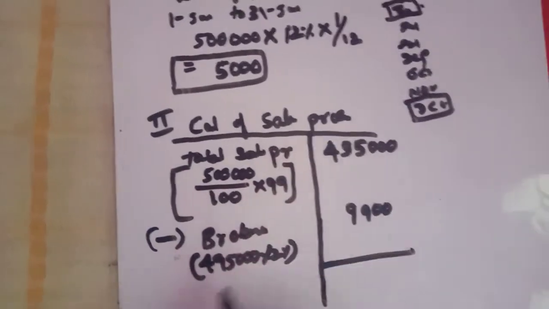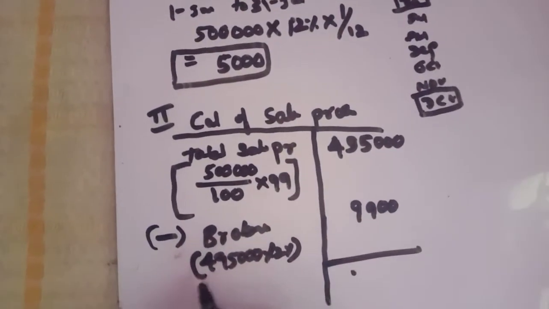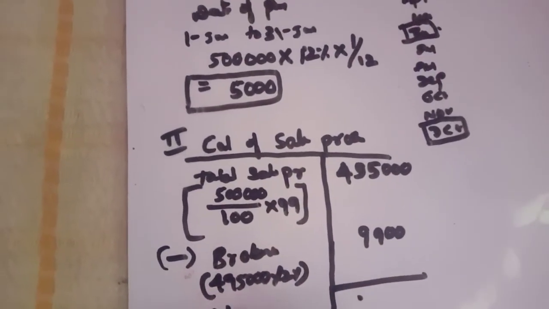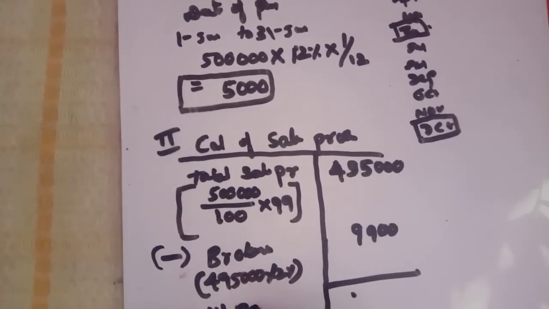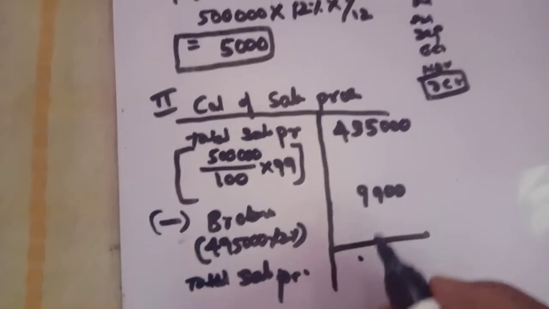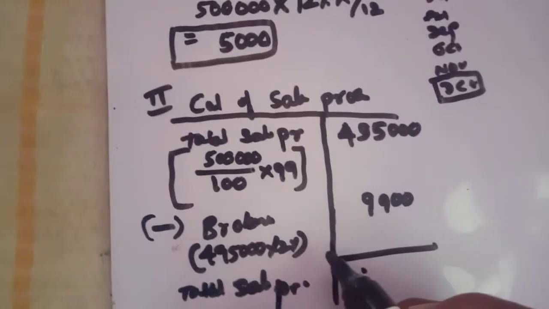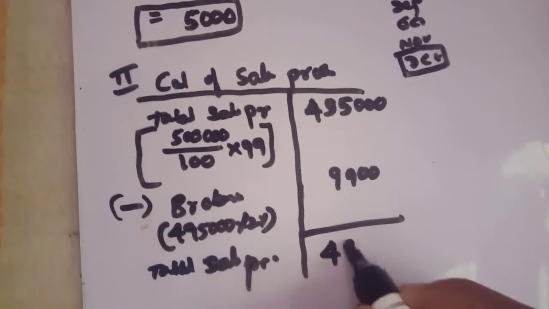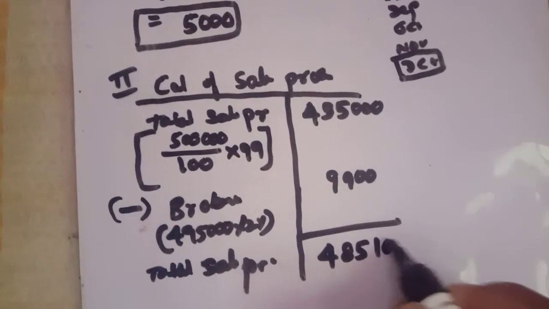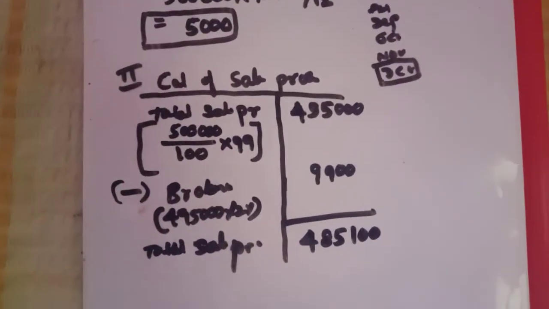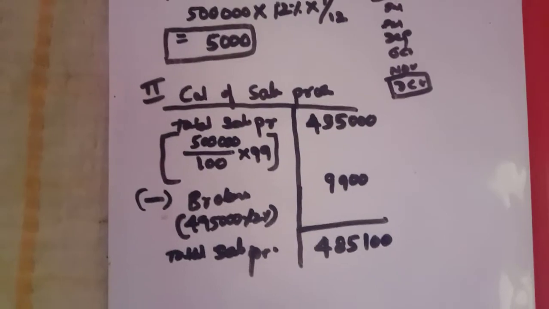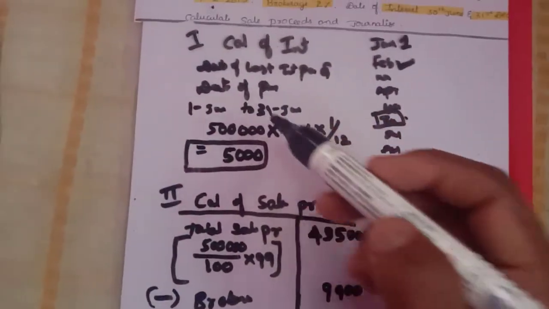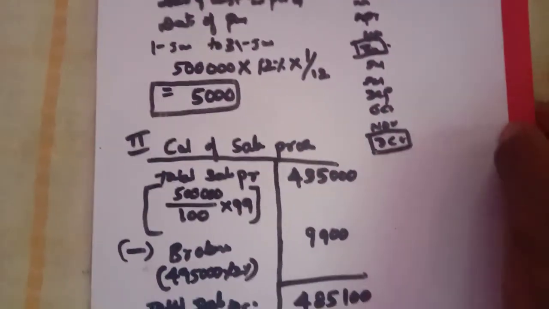If you deduct this, you will arrive at the sale proceeds: 4,95,000 minus 9,900, you will get 4,85,100. I think you know what the interest calculation and the calculation of sale proceeds are.